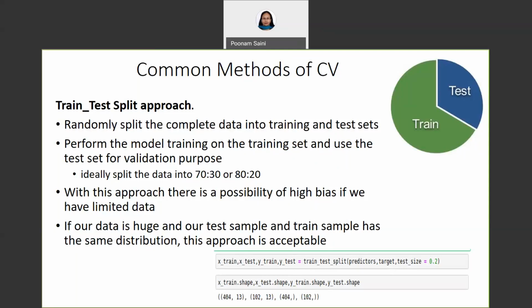We can manually split the data into training and test sets using slicing, or we can use the train_test_split method of scikit-learn for the same task. This way we can use the basic train test split approach.